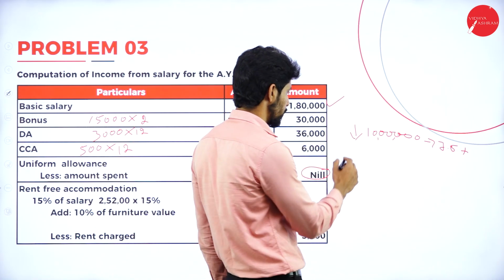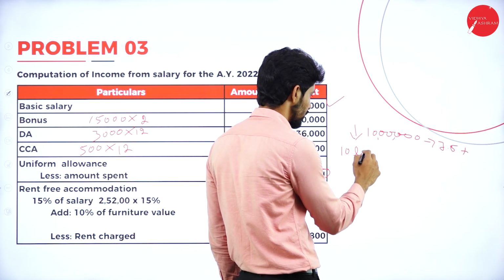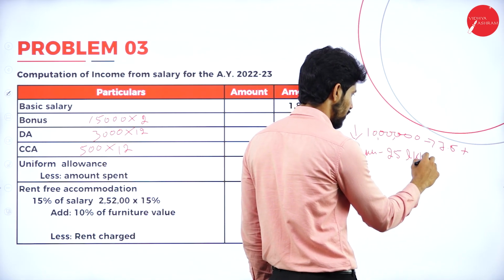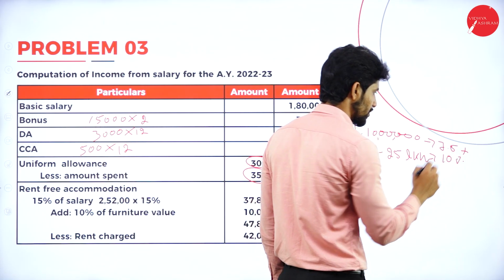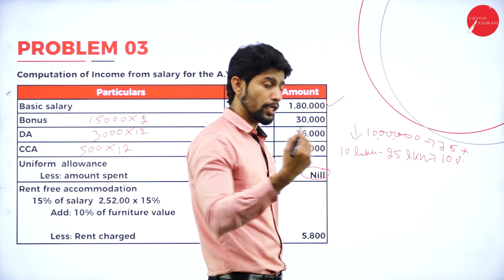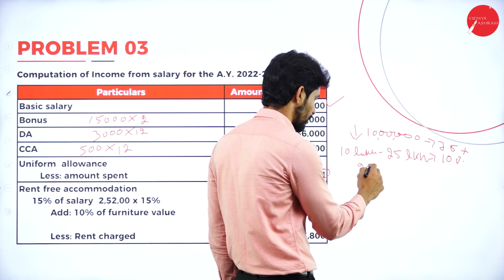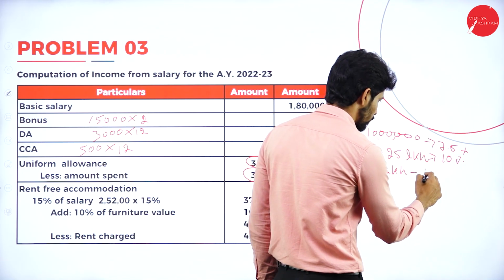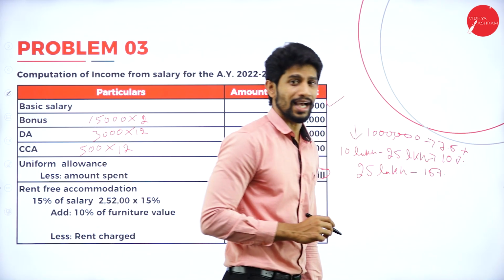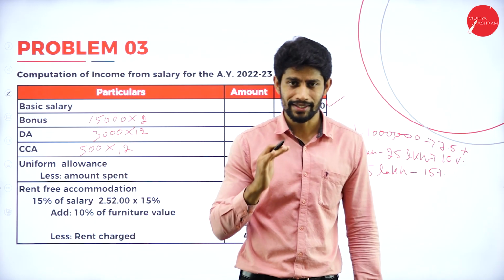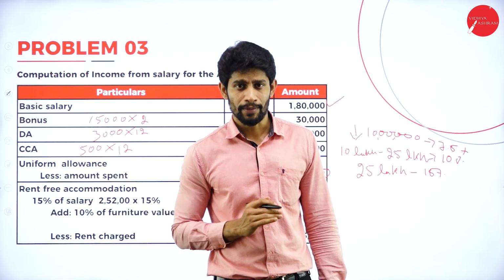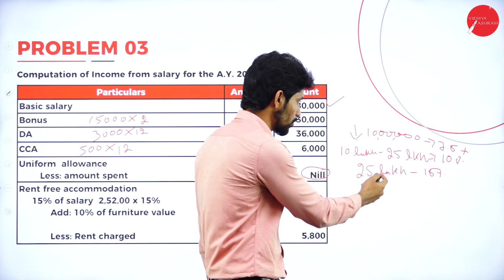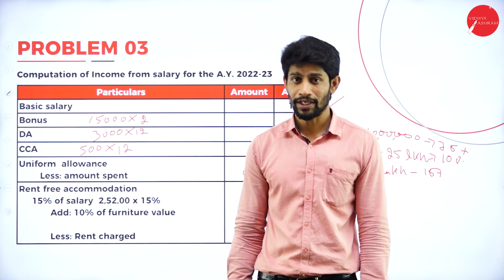If the population is between 10 lakh to 25 lakh, it is 10%. If the population is more than 25 lakhs, then it is 15% of salary. If the population is less than 10 lakhs, 7.5%. If the population is between 10 lakh to 25 lakh, it is 10%. More than 25 lakhs, it is 15%.